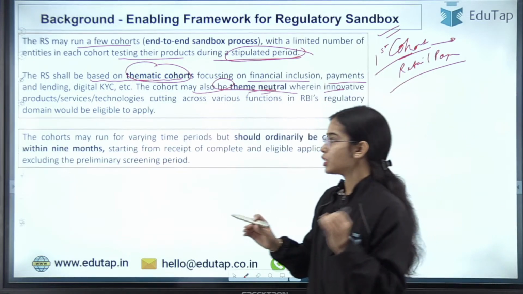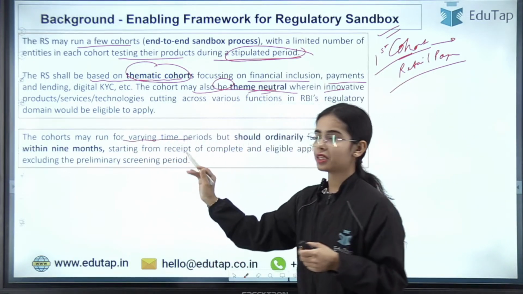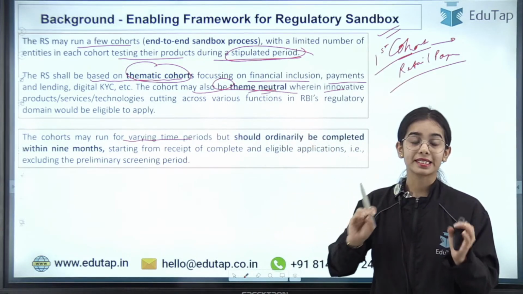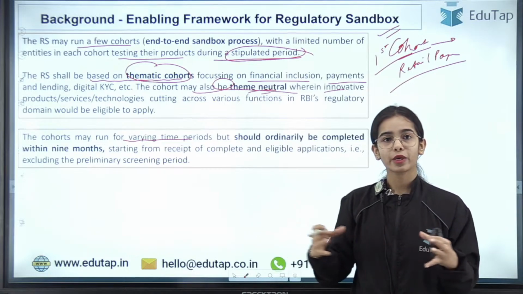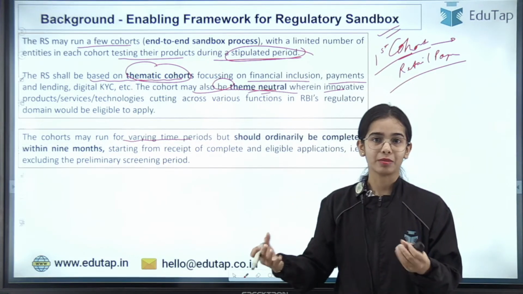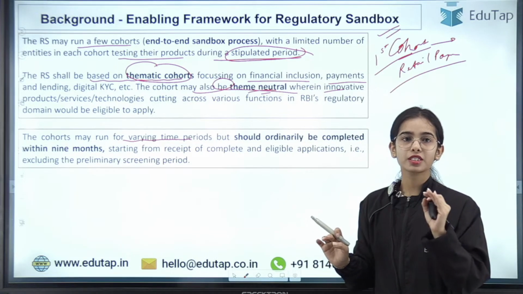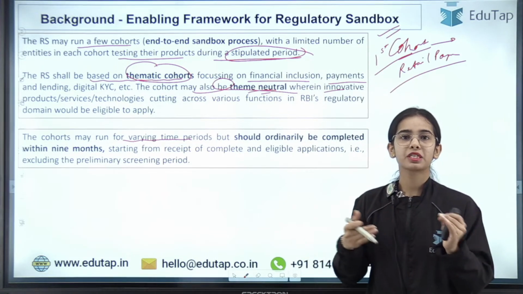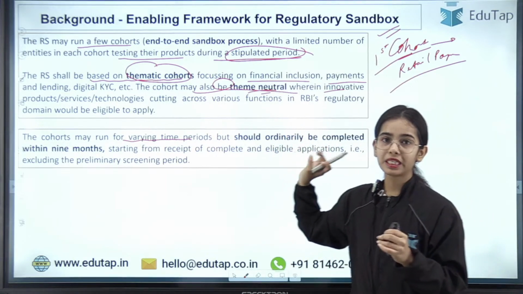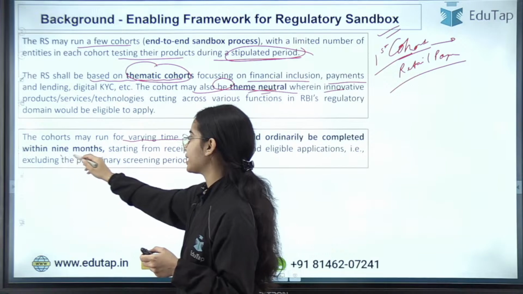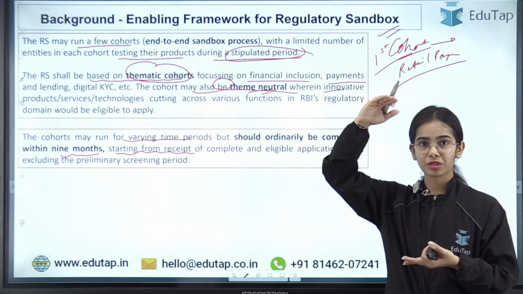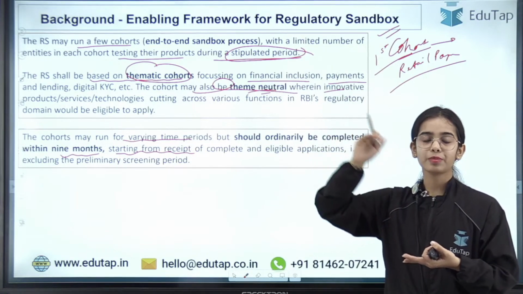Okay, the cohorts may run for varying time periods, but should ordinarily be completed within 9 months. That means one cohort will not run for more than 9 months. That is the basic idea. So cohorts may run for 6 months, 7 months, 8 months, but should ordinarily be completed within 9 months, starting from the first step to the last process.